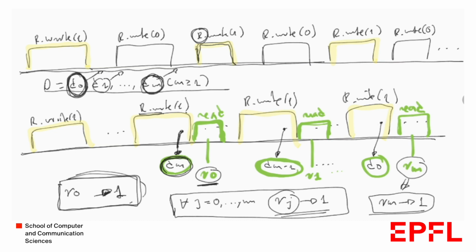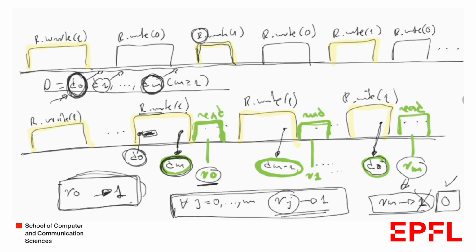But notice that Rm corresponds to D0. D0 is the first element in this digest. So it's the first state of the regular registers before any write takes place. So if we execute a read on this state, we should not get back 1, but we should get back 0.